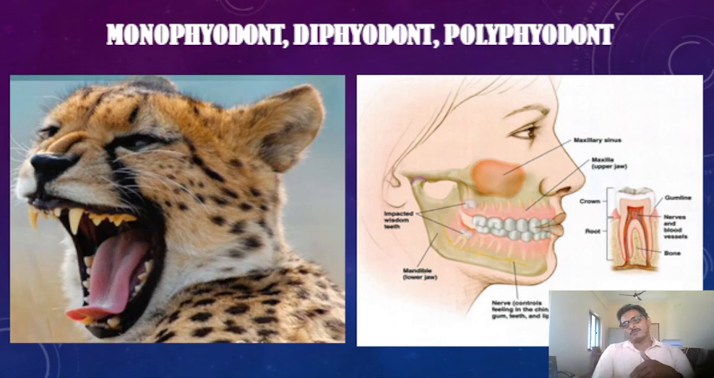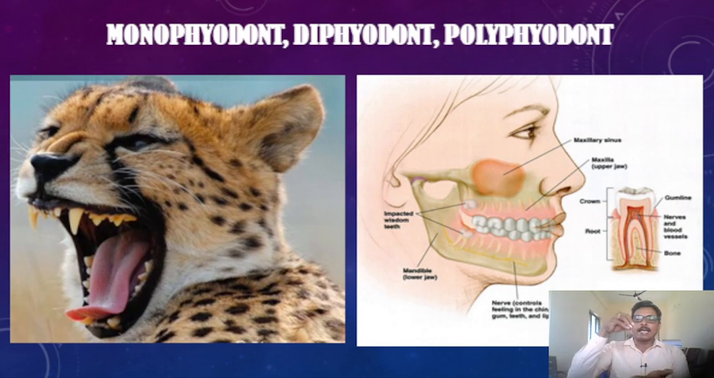Then the third one, polyphyodont dentition, where the teeth are discarded and replaced throughout life. There are so many cycles. That type of dentition is generally called polyphyodont dentition. Like that, according to succession, the teeth are of three types: monophyodont, diphyodont, and polyphyodont dentition. Then another classification is according to the attachment on the jaw.